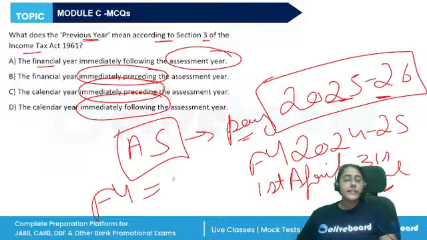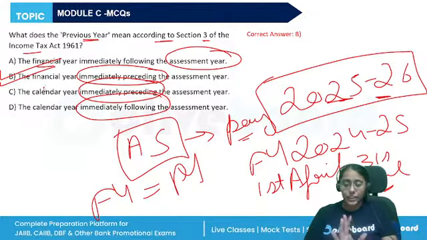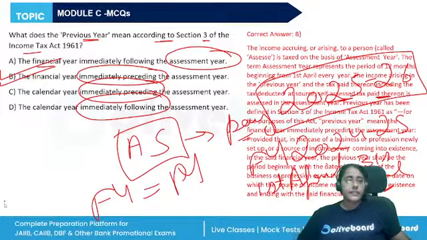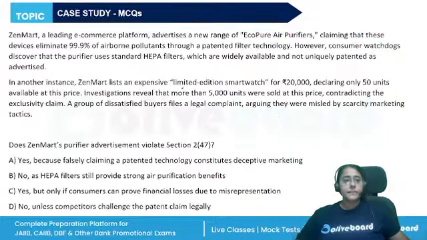Financial year is the same as previous year. So it is the year immediately preceding the assessment year. Now, in the current budget, the whole terminology has been changed. It will change from the next year, and the tax year will be included. All right, so the correct answer is B. Financial year immediately preceding the assessment year is known as the previous year.